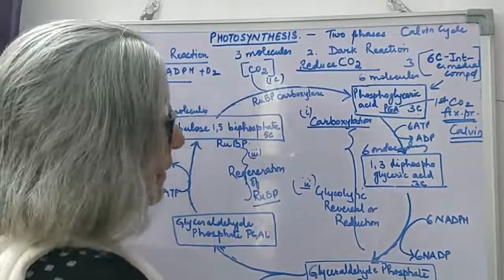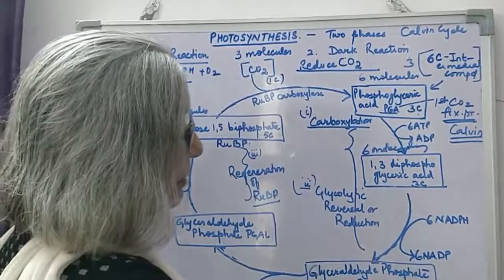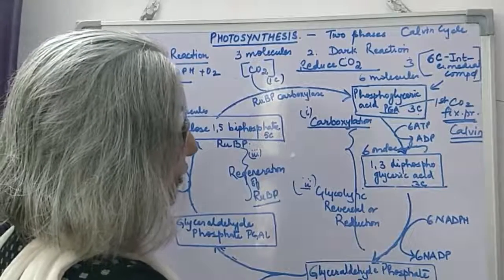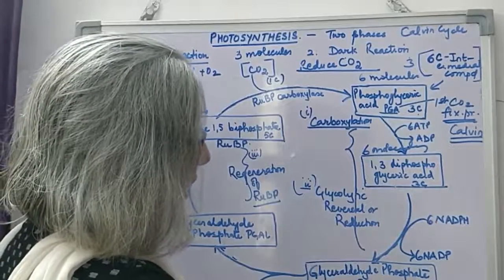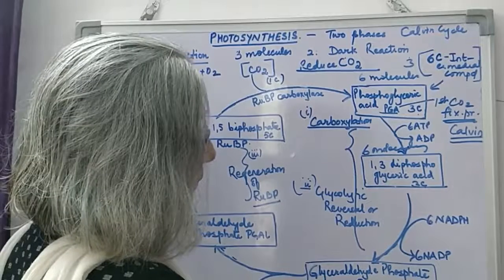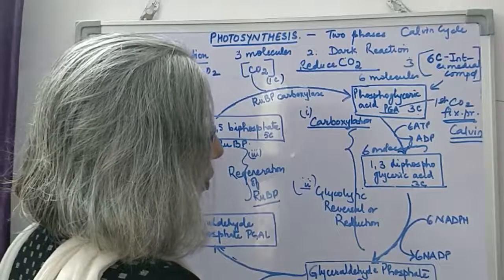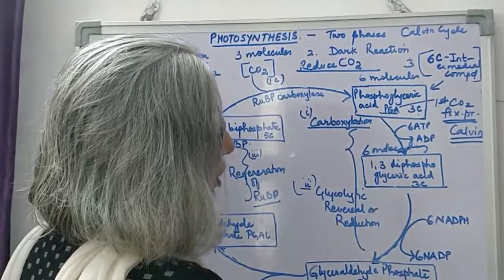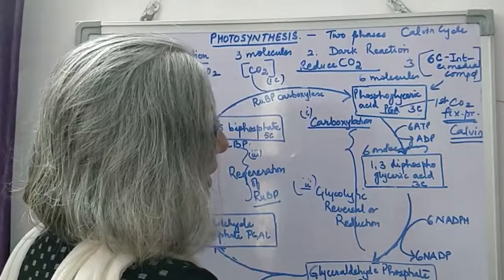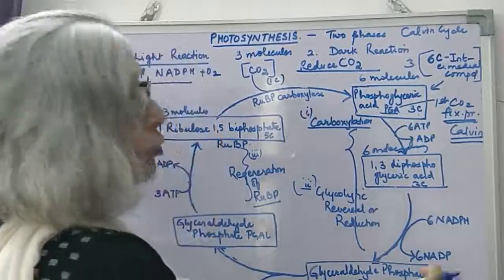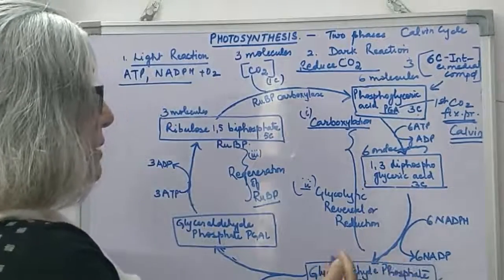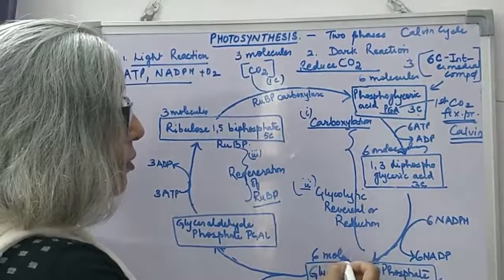There is an isomer of glyceraldehyde phosphate called dihydroxyacetone phosphate, and the two forms exist in equilibrium, and then 6 molecules of this are formed.